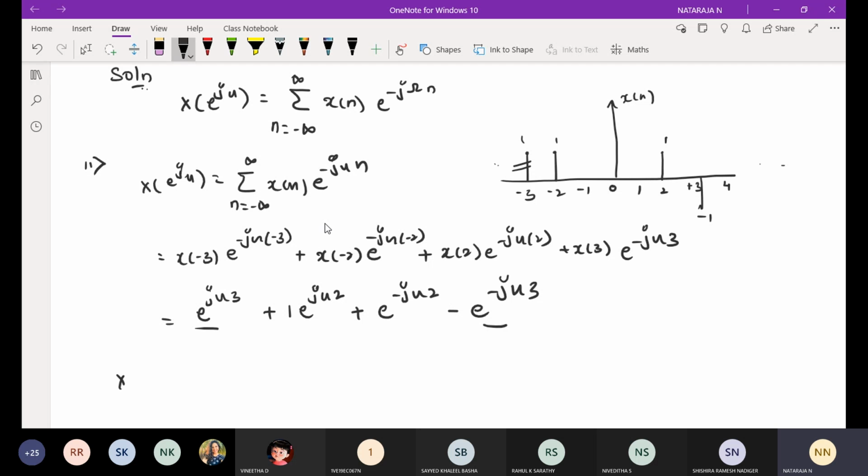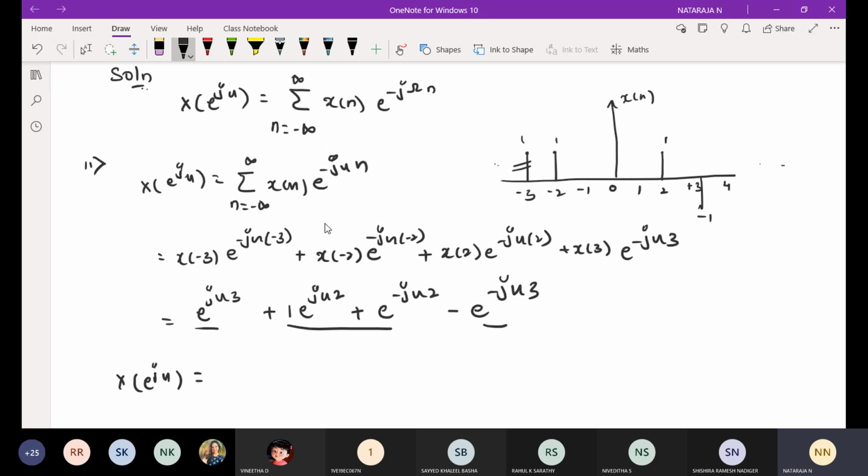So I can write x of e power j omega as equal to: this is separate and this is separate, so we get one sine term and one cos term. Are you aware of this? What is e power j theta plus e power minus j theta? Cos theta times 2 you are going to get.